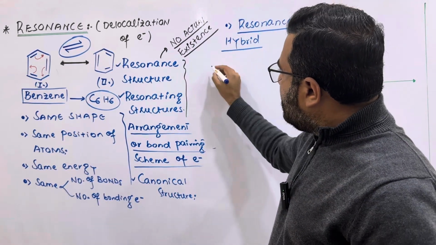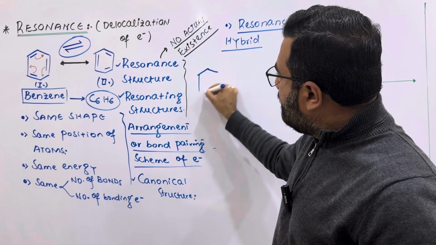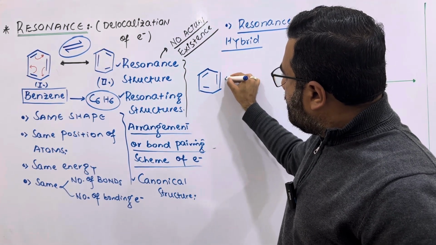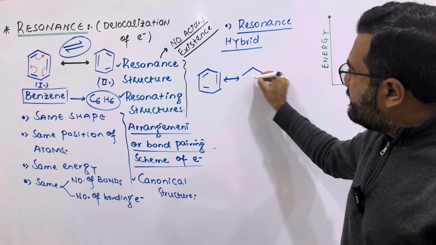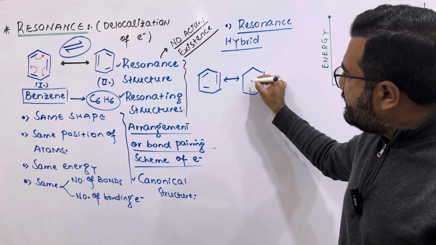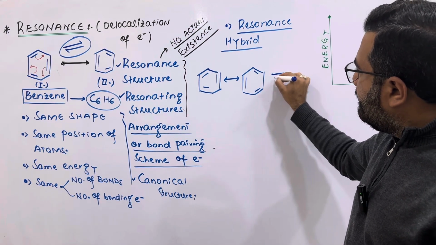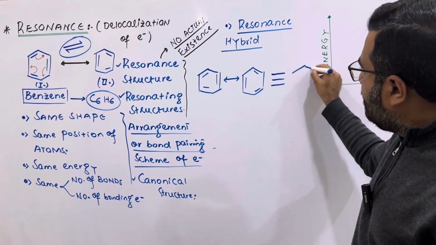So, what is the resonance hybrid structure of benzene then? It will be in between these two resonating structures, and it is shown something like this.